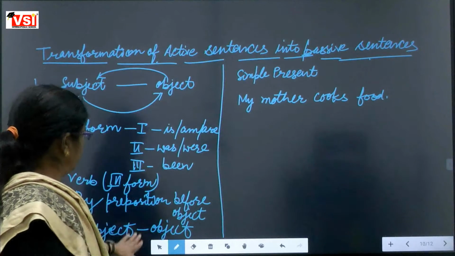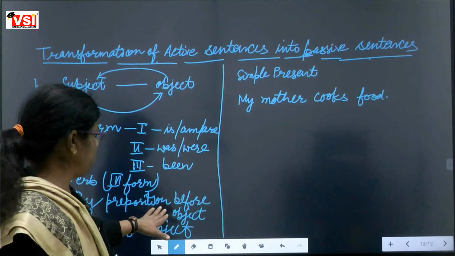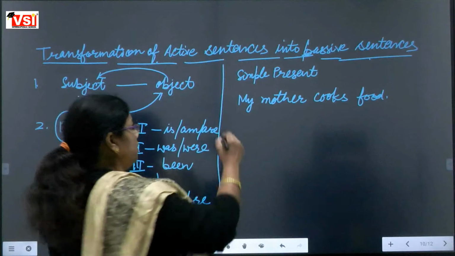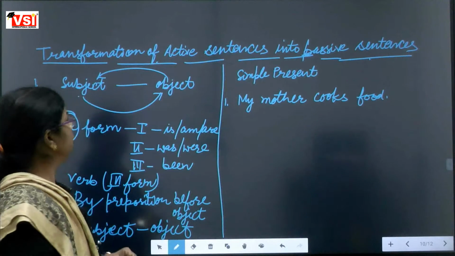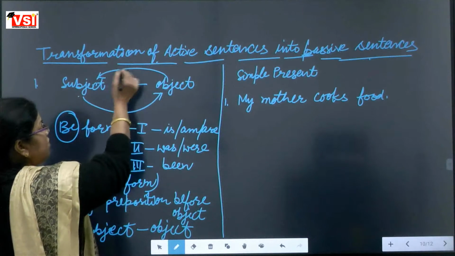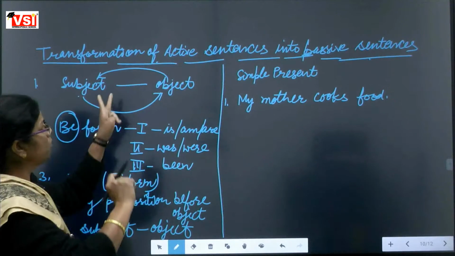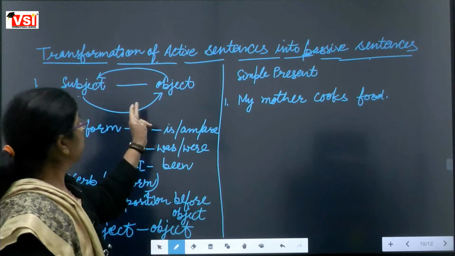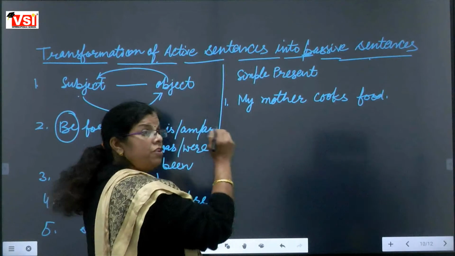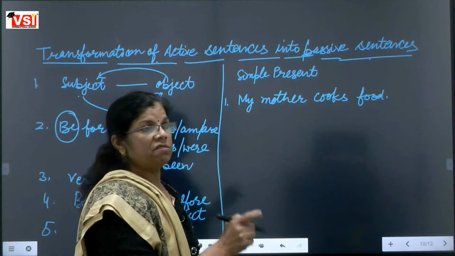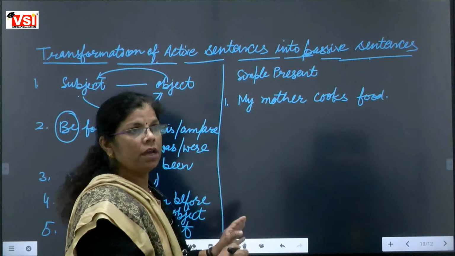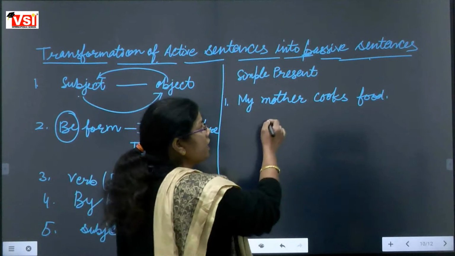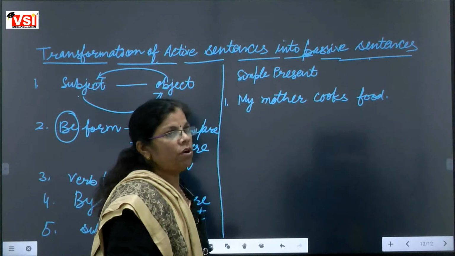Now, these 5 basic rules we should keep in mind. First of all, what should we do? We should change subject and object according to our first rule. First we have to identify what is subject and what is object.